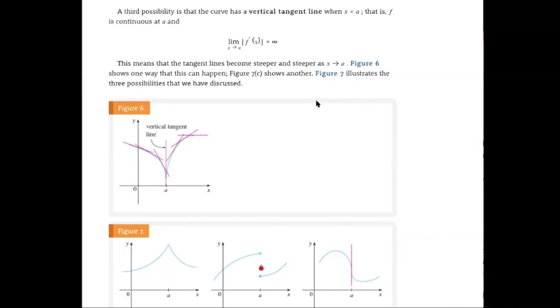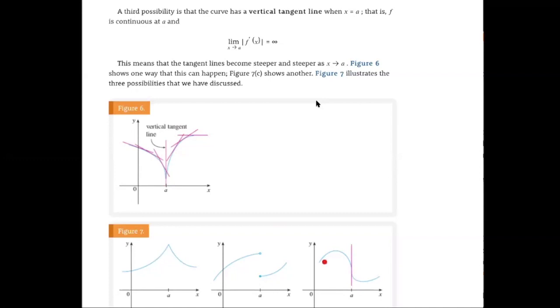And when you have a discontinuity over here, when you have a break over here, then the function is not differentiable over here. And the third possibility is when you have a vertical tangent, because for a vertical tangent the slope is undefined. Okay, so it's not a real number, so the derivative does not exist.